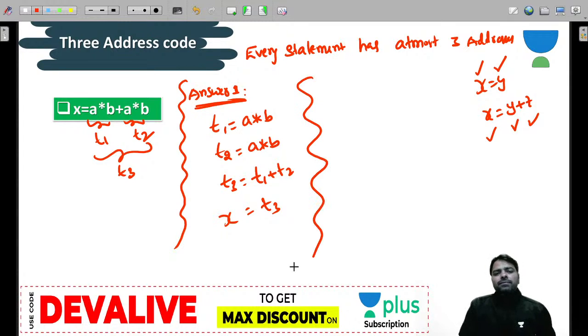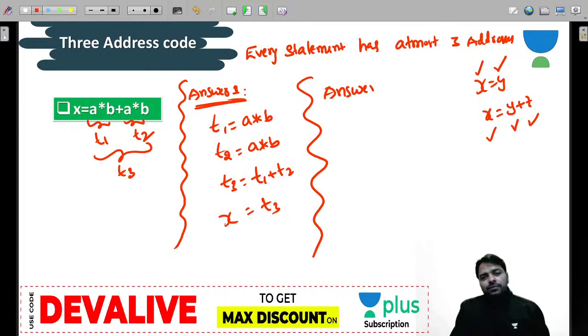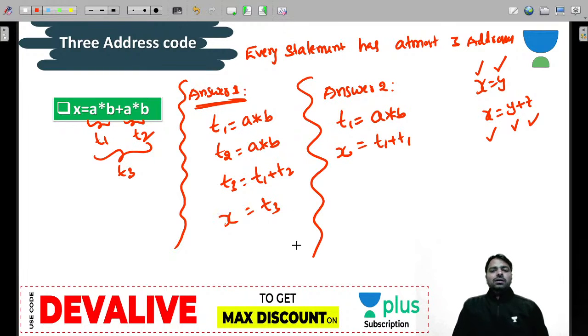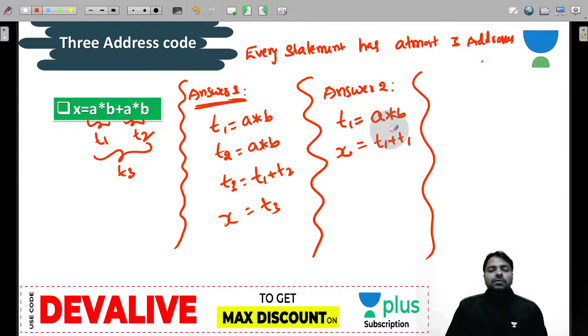But what is the problem with this code? You are unnecessarily using more variables, so we can do it in a better way. Answer 2: you have already calculated A star B, so you can store it in T1, and T1 plus T1 you can store in X. Yes or no? You are using one temporary variable, but still you can do a better answer. If this is your whole program, you can also reuse the variables.